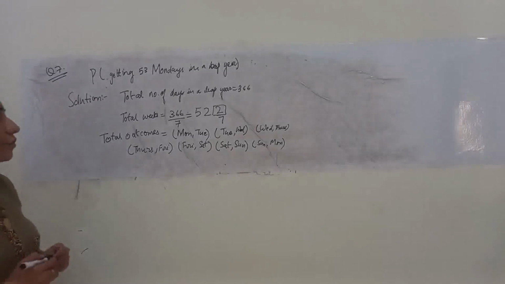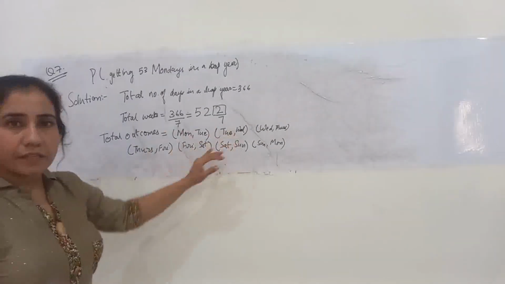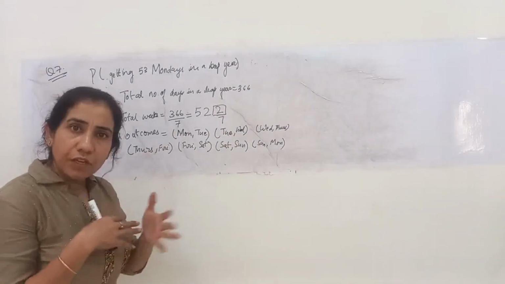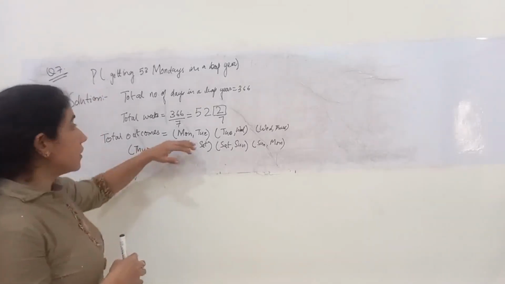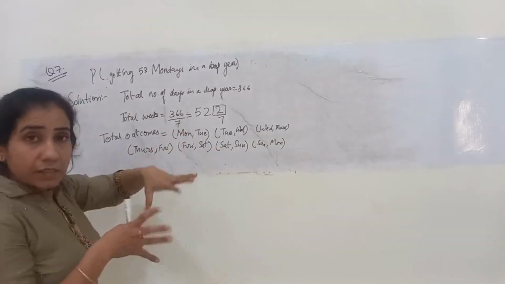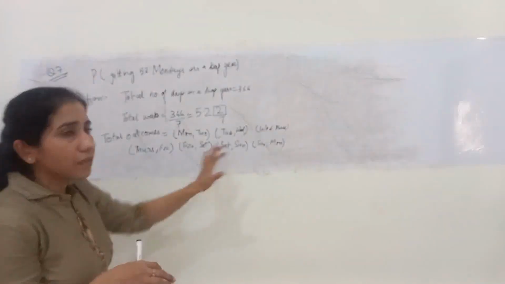Like out of the 7 days, any 2 days can be possible.